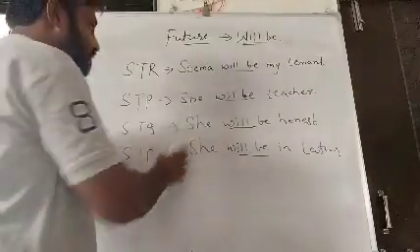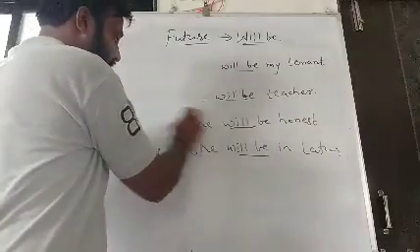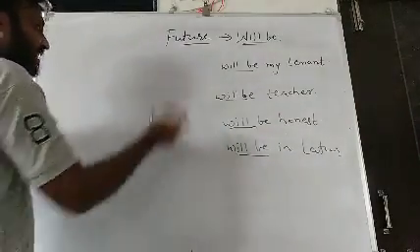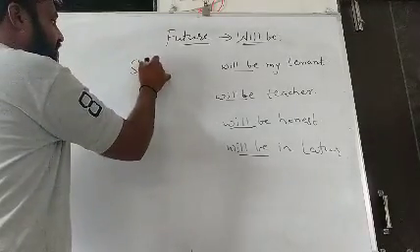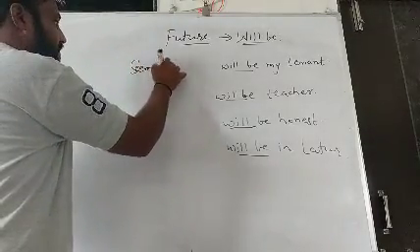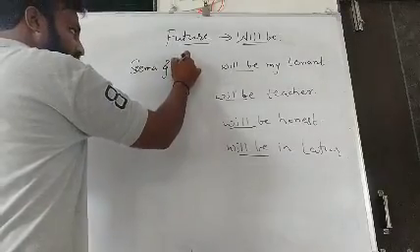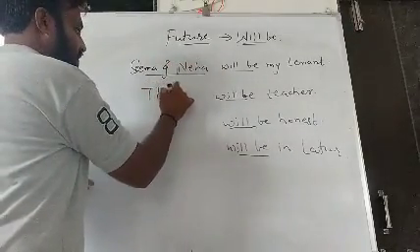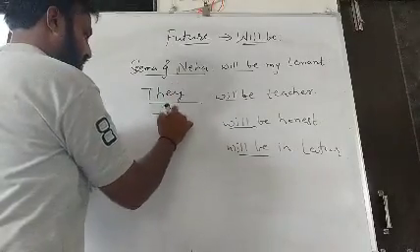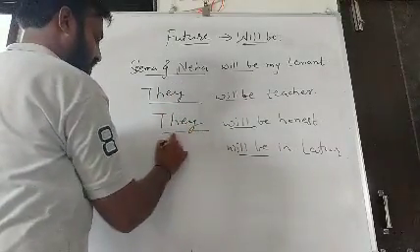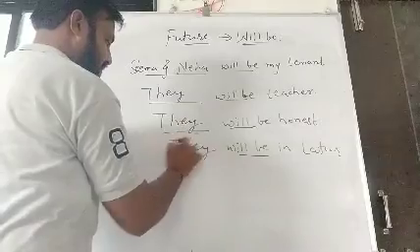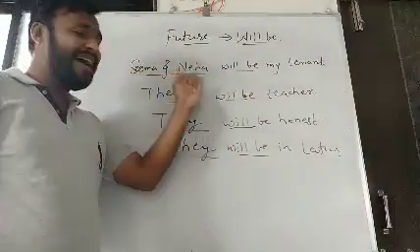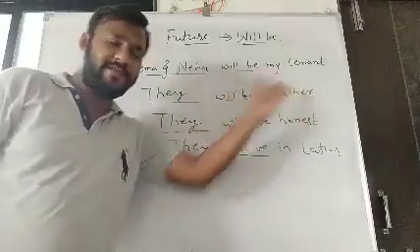For example, only the names will be more. See friends, now STR becomes Seema and Neha will be my tenant.